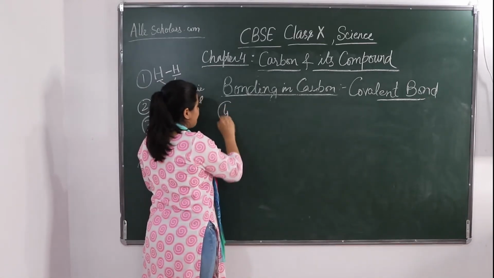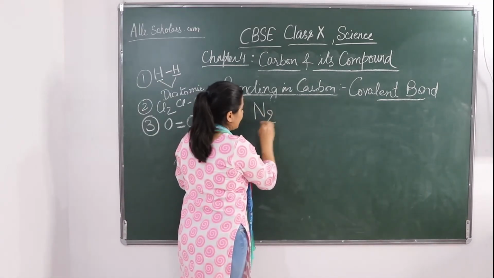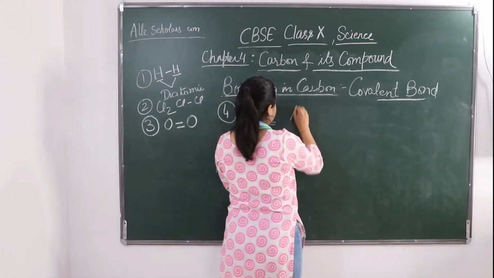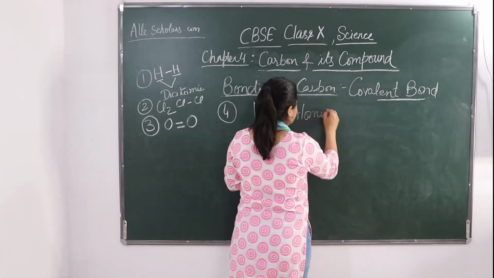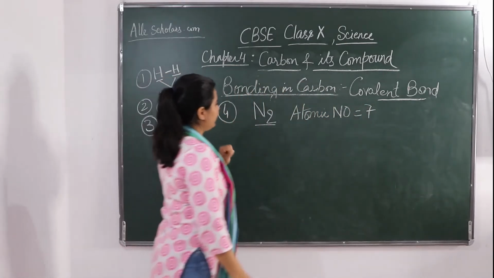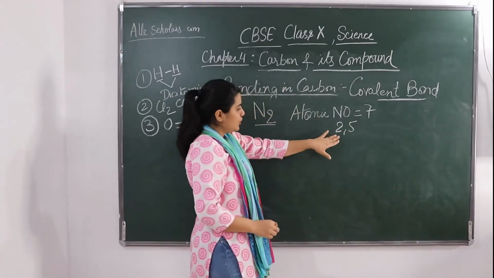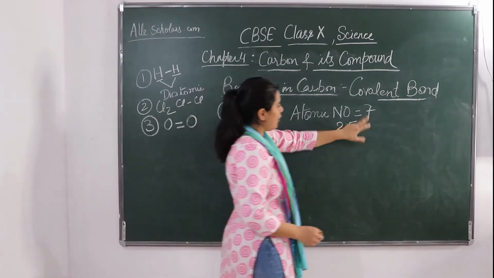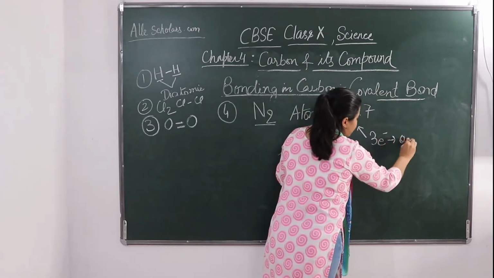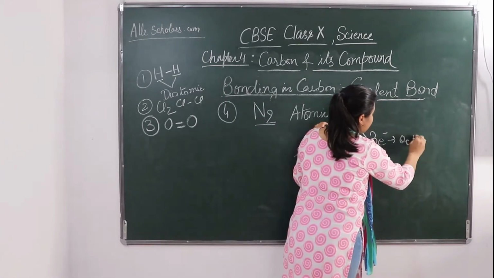Now the fourth example, or fourth type of bonding, we will see between nitrogen and nitrogen. If you remember, the atomic number of nitrogen is 7. So if you make the electronic configuration, it is 2 and 5. So how many electrons does it need? It needs 3 electrons to complete its octet.